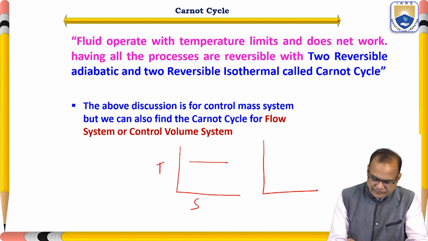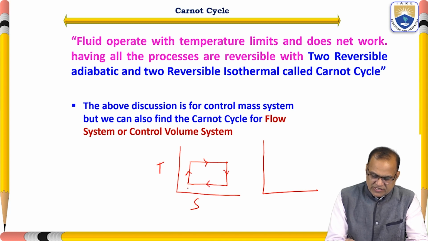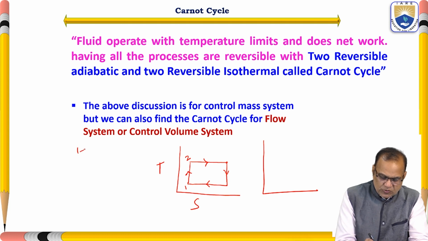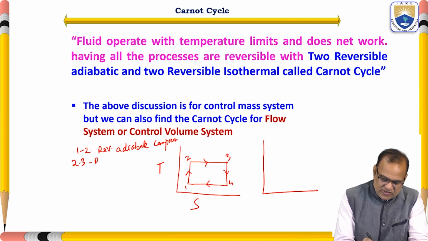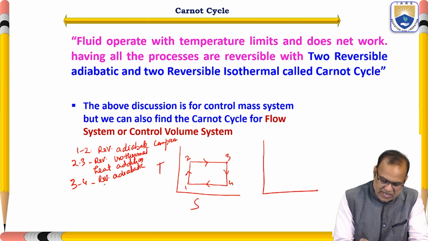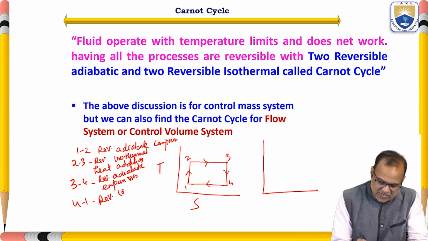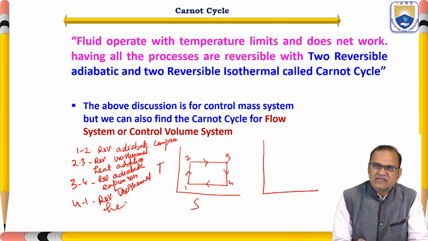Okay, so this is the reversible adiabatic 1 and 2, reversible adiabatic compression. 2 to 3 is reversible isothermal heat addition. 3 to 4 is reversible adiabatic expansion. 4 to 1 is reversible isothermal heat rejection.